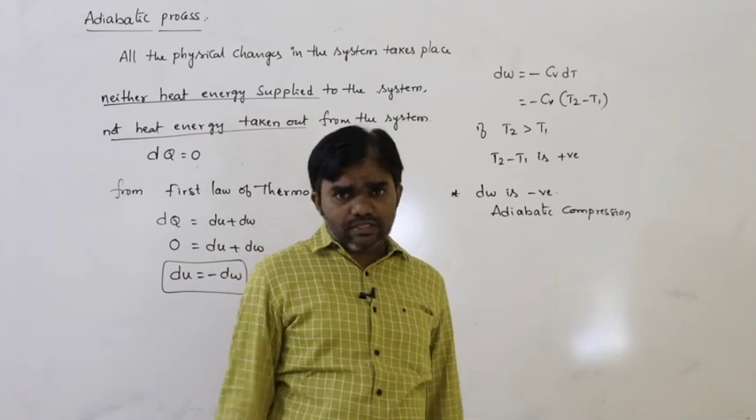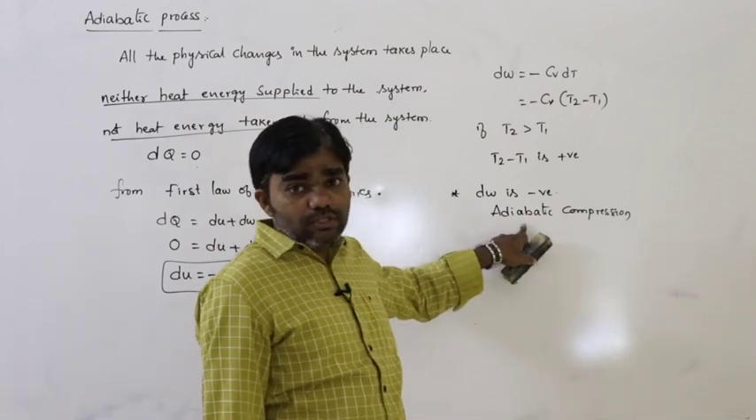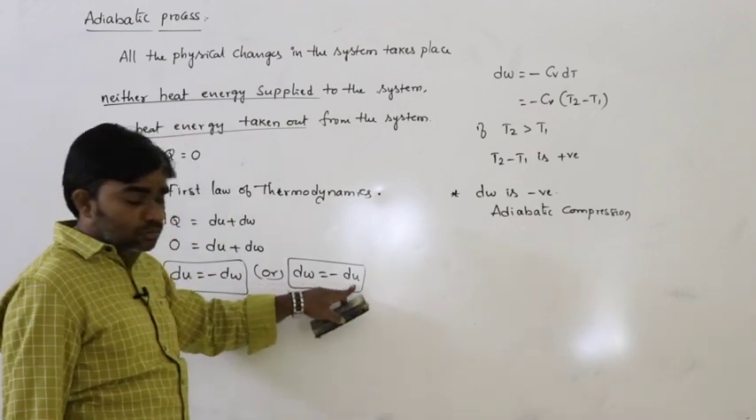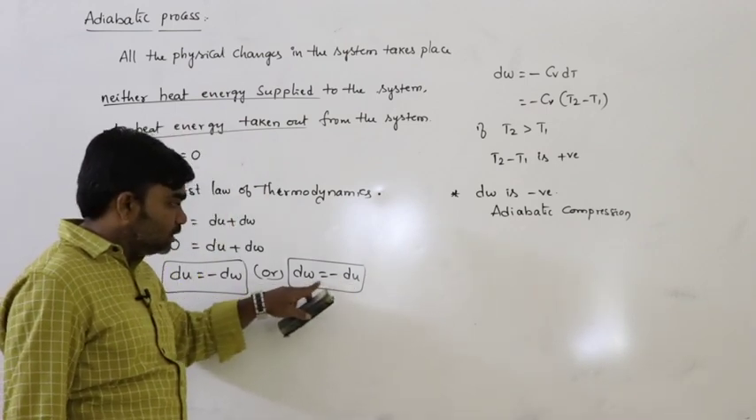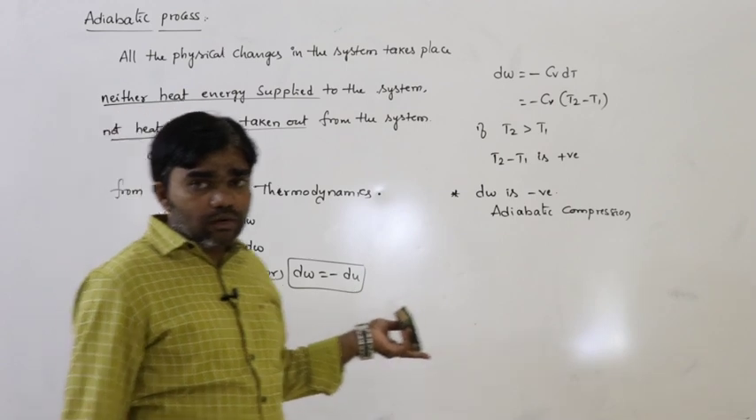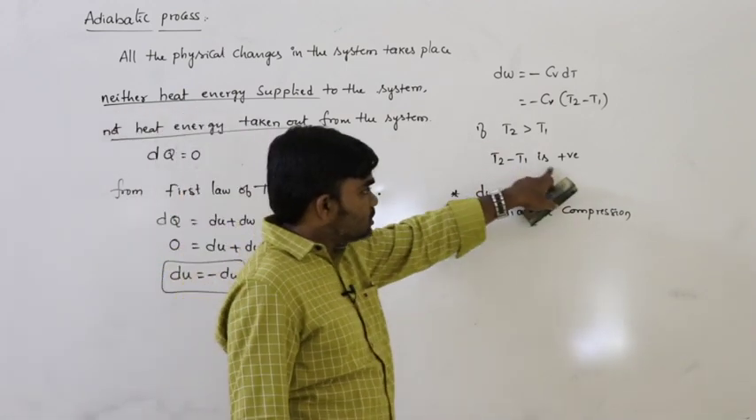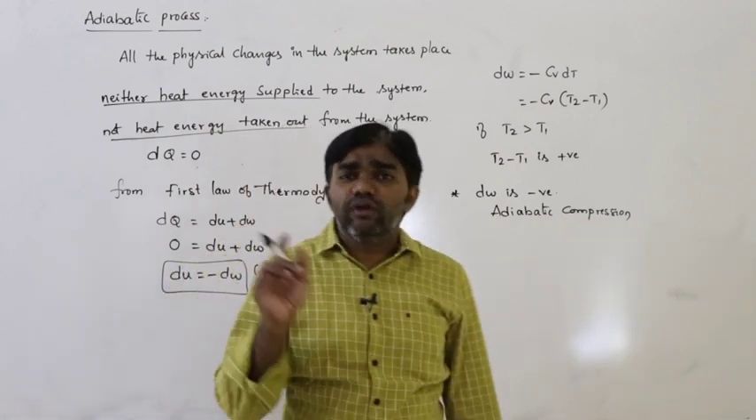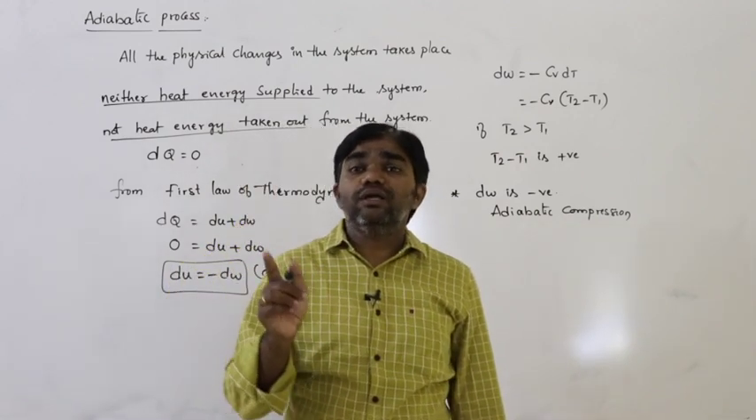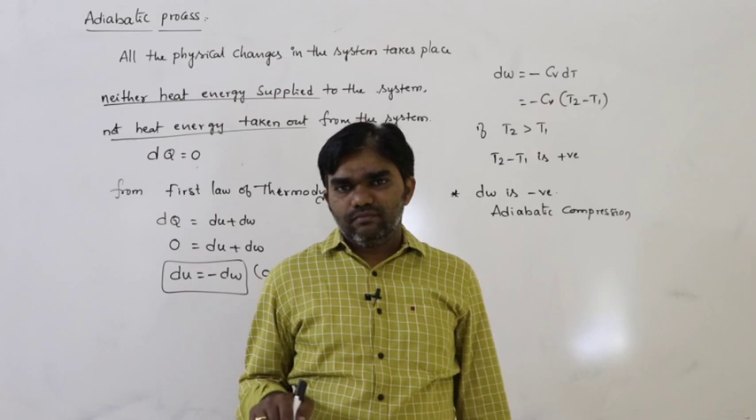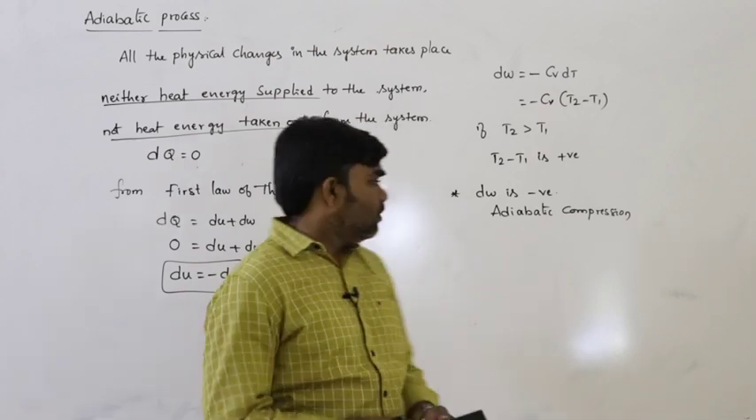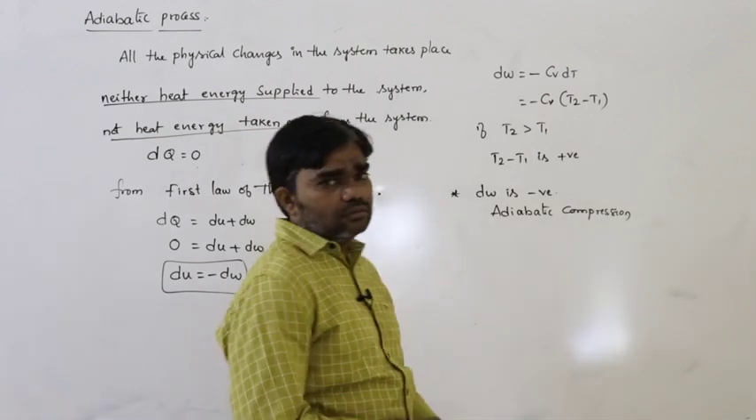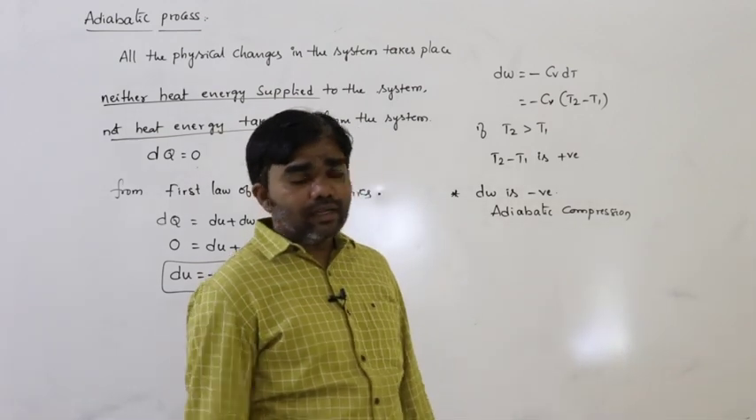Based on volumes we can say that, but in this situation dq is equal to 0 and dw is equal to minus dU. Based on this we can say whether it is positive or negative. Here T2 minus T1 is positive, then dw is negative. When the work done is negative, that is work done on the system, and that process is called adiabatic compression.